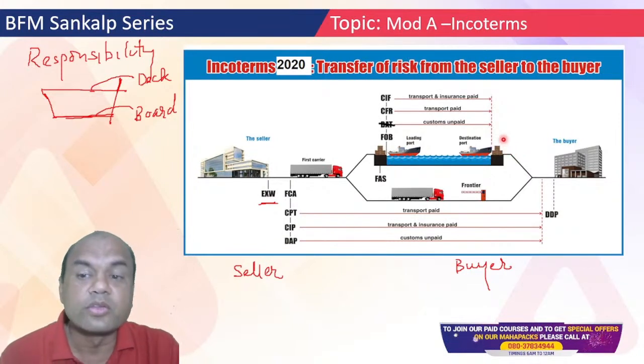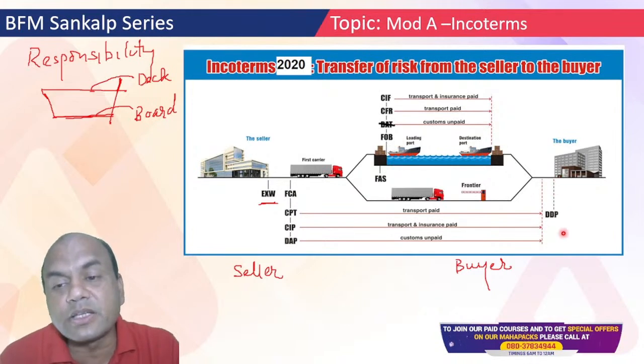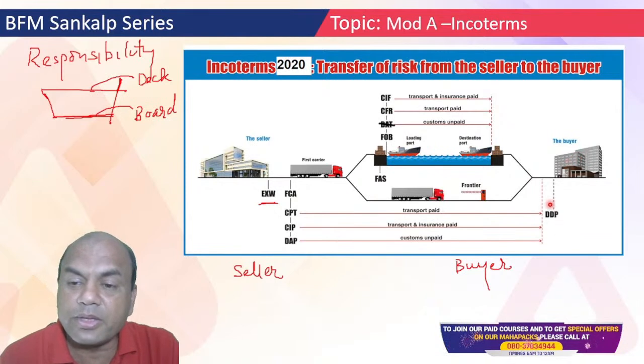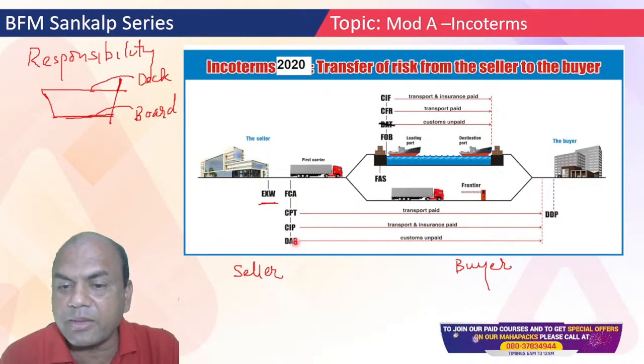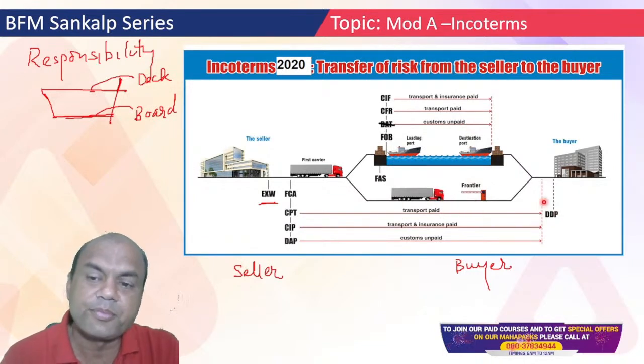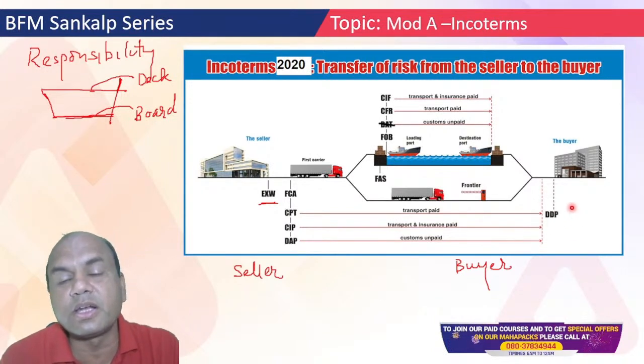Okay. And DDP, delivery duty paid. This is the best Incoterm for the buyer. Why? Because DAP and DDP are applicable to ship as well as road and rail or air or anything. DDP means delivery duty paid.